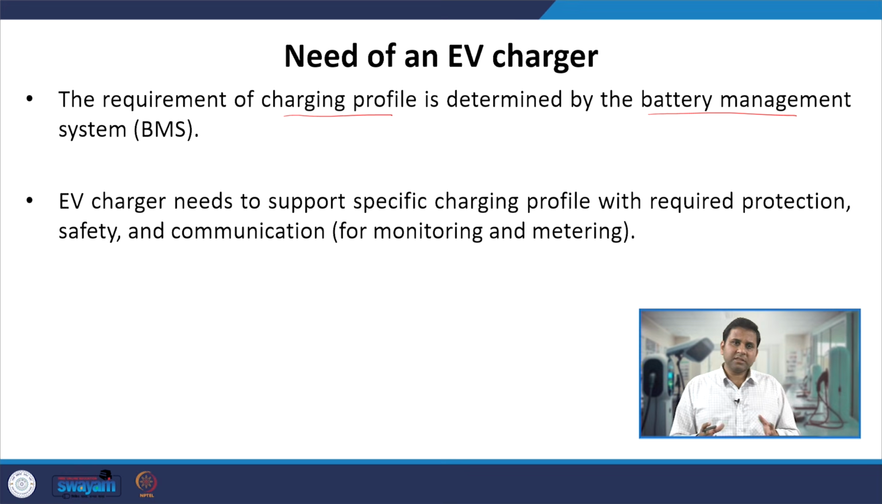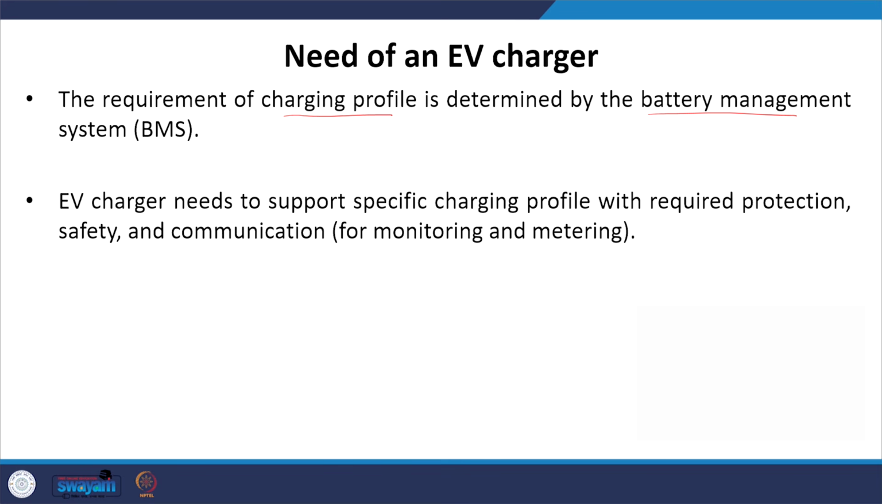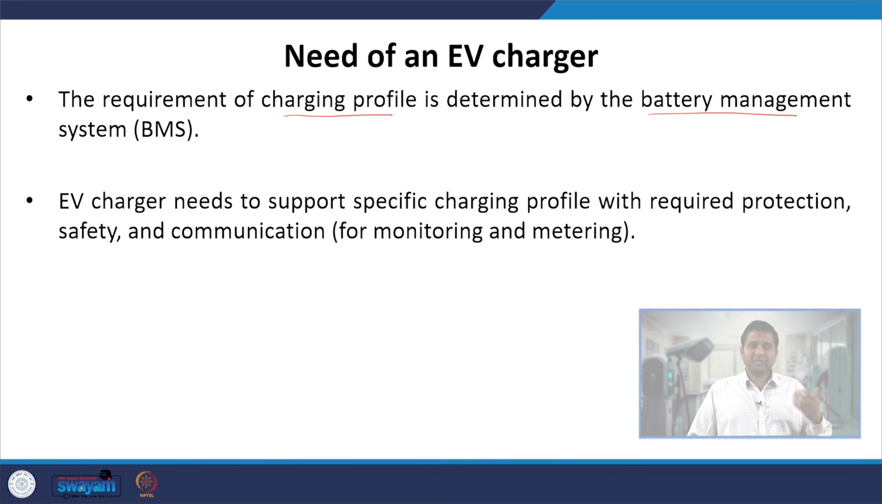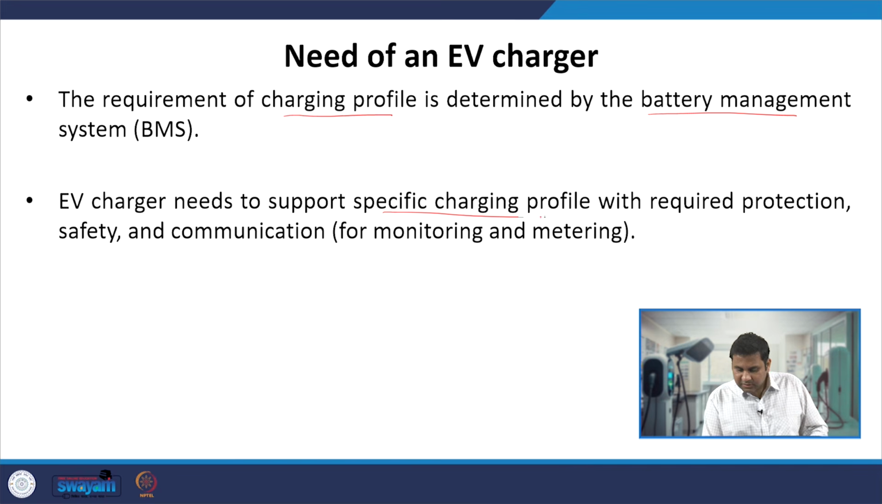Different manufacturers have different kinds of charging profiles which are communicated to the charger, and accordingly the charger will keep the output to charge the battery following that charging profile. So we need the charger to support the specific charging profile along with the required protection, safety and communication, and that communication is needed for monitoring and metering purposes. So the EV charger is needed to support the specific charging profile demanded by the BMS of the vehicle.